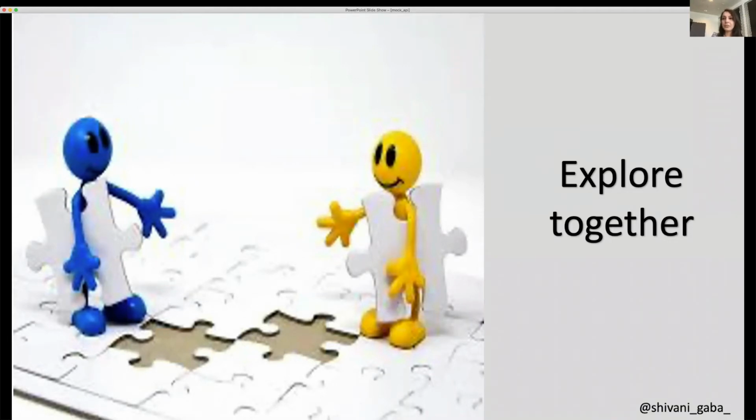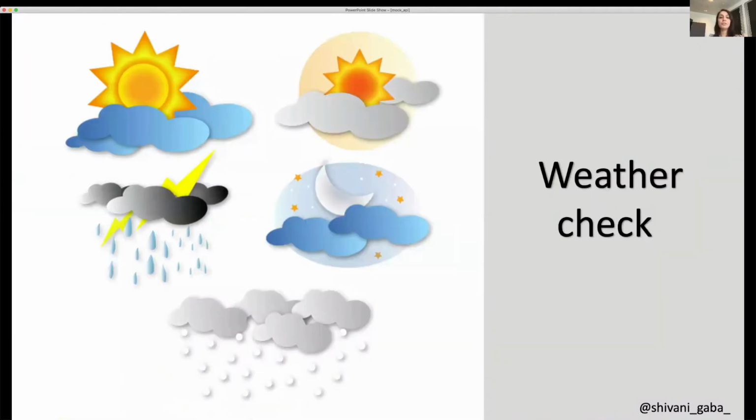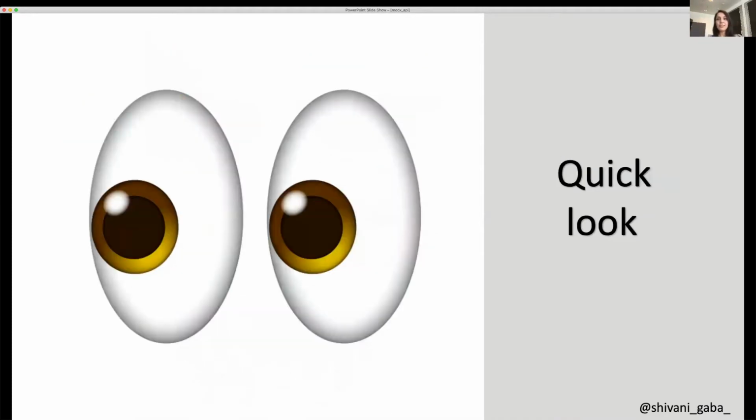So the application we'll test today is a weather check application. It's a simple application that I've created for the demo of this talk. At the end of the talk, I would share the source code of the weather check application and also the source code for the mocks that we'll create. So let's have a quick look at the application.